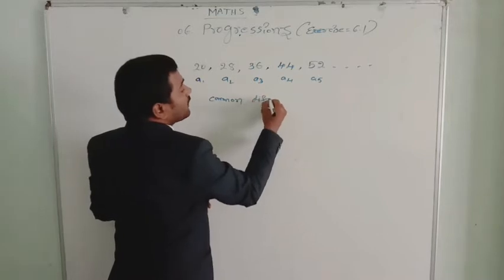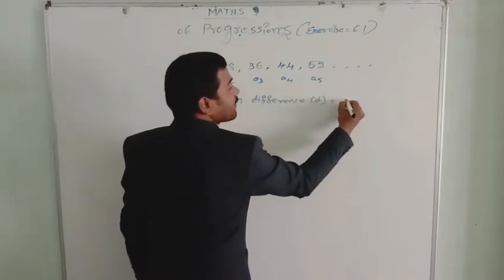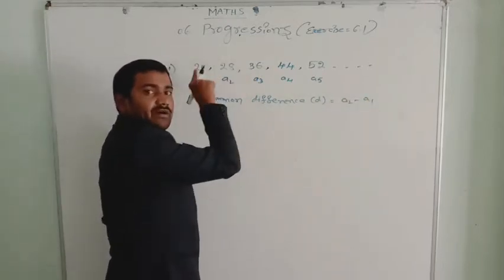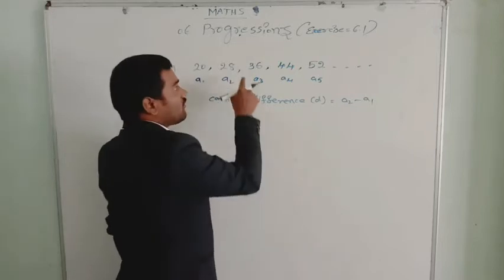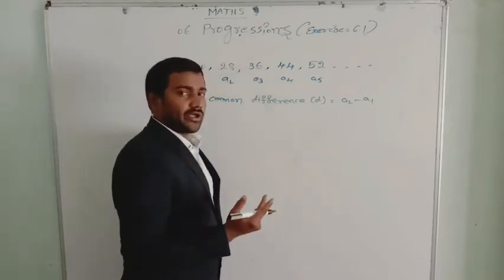Common difference. The common difference is denoted by D. D is equal to A2 minus A1, second term minus first term. Or you can go for third term minus second term, or fourth term minus third term. In this way you can go.